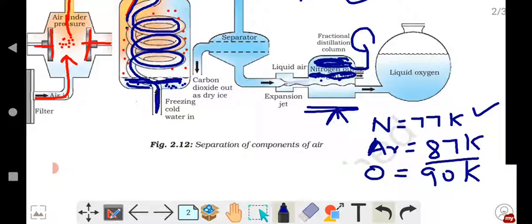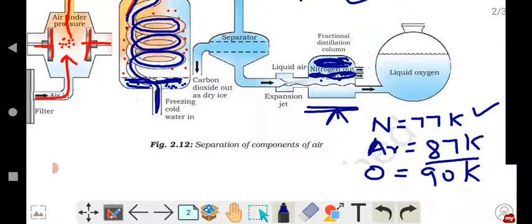Then as the temperature increases to 90 Kelvin, now it's the time for oxygen to boil. Then the oxygen boils, the vapors are collected, then condensed, and transferred to a separate container, and hence this condensed vapor will be collected in the form of liquid oxygen.